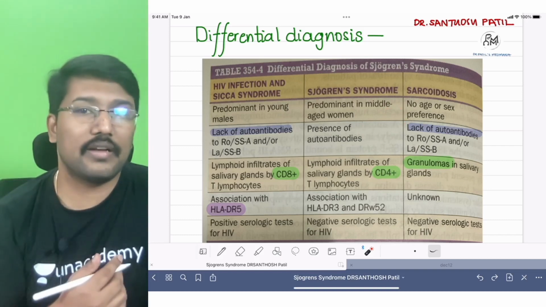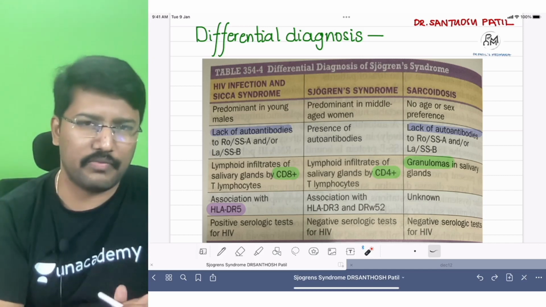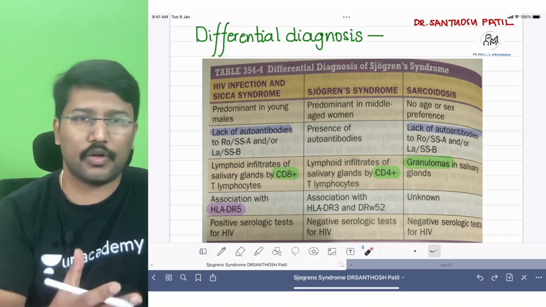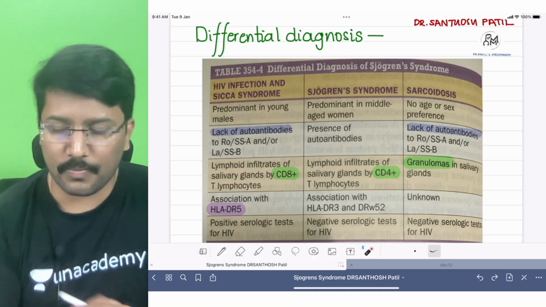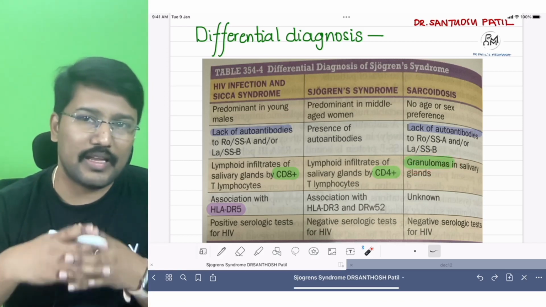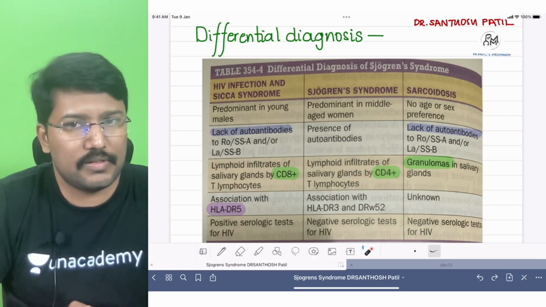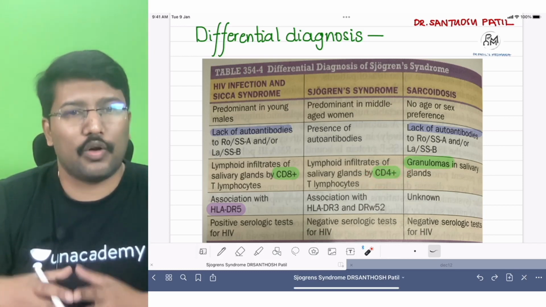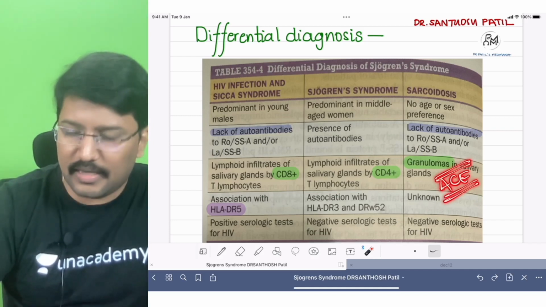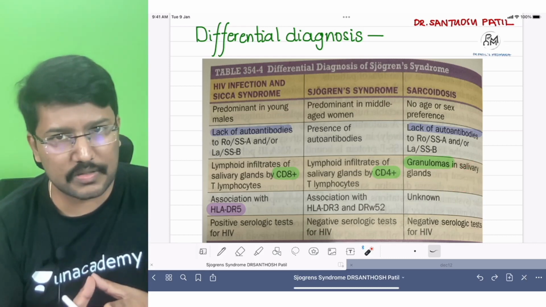Then if you do a salivary gland biopsy, mainly we pick up the minor salivary gland, right? Even if you take a major salivary gland like the parotid, what is it going to show? Here we see granuloma. Sarcoidosis is a granulomatous disease, right? But in case of Sjogren's, we see CD4 cells. That is one important point. And obviously, you may be able to see increased ACE activity and various other abnormalities, like calcium-related abnormalities, in sarcoidosis patients.